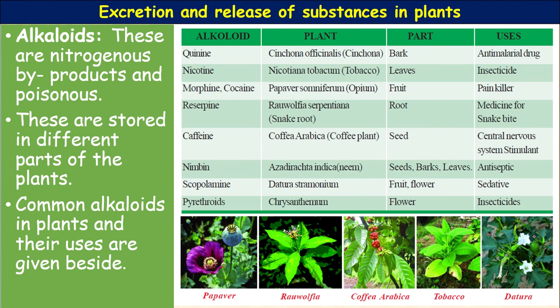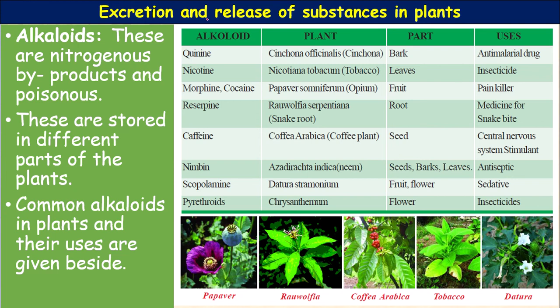Datura stramonium, Datura, is also a very medicinal plant. These are all medicinal plants if they are used in right proportions. If they are used beyond the limit, they act as poisons. Alkaloids are nitrogenous byproducts.